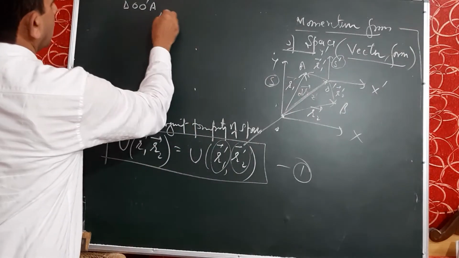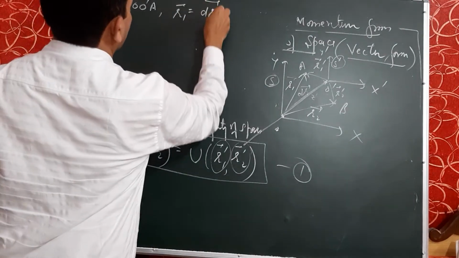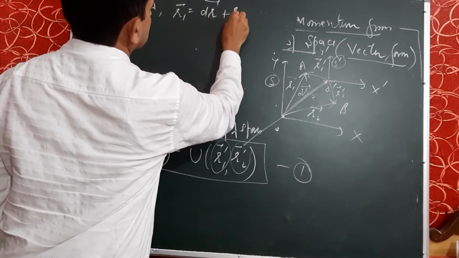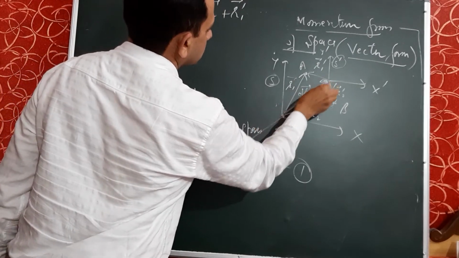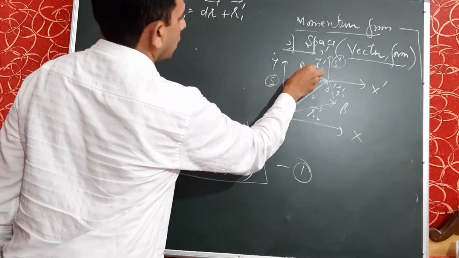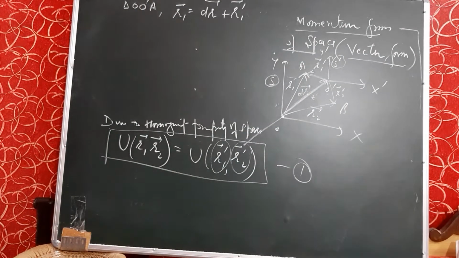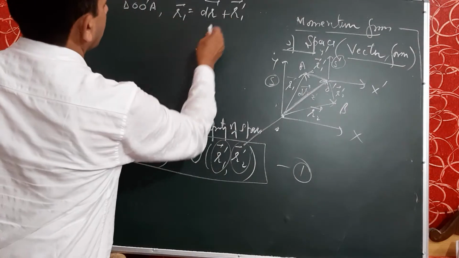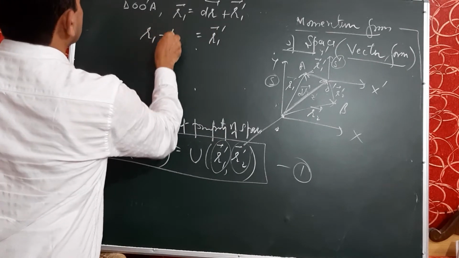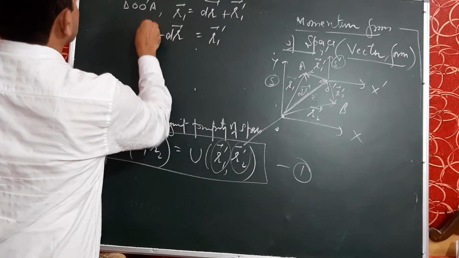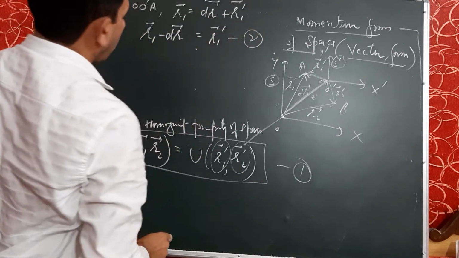So r1 vector is equal to dr plus r1 dash. This one is dr and this is r1 dash, and this is the resultant vector in the opposite direction. So r1 dash is equal to r1 minus dr. This is the value of r1 dash.